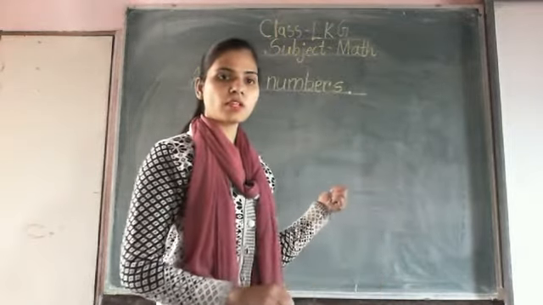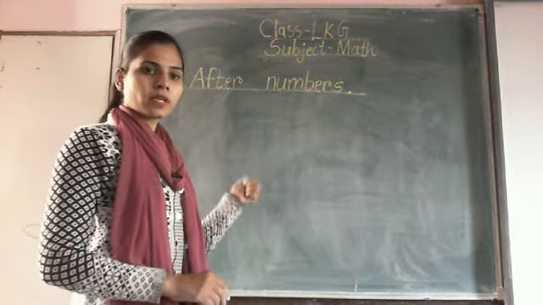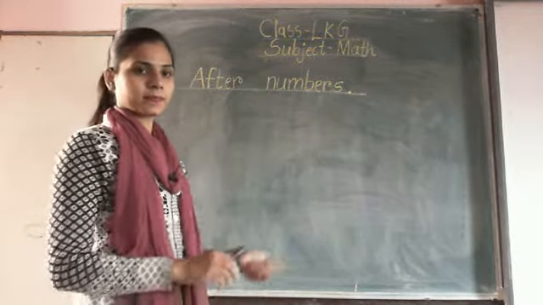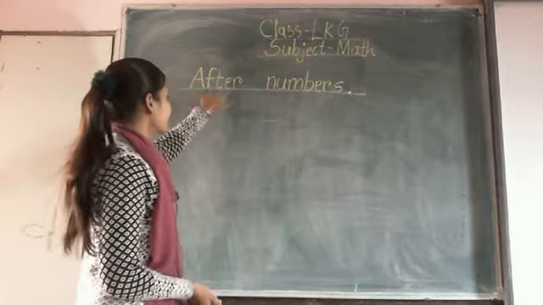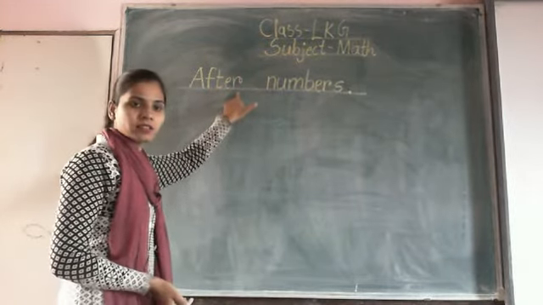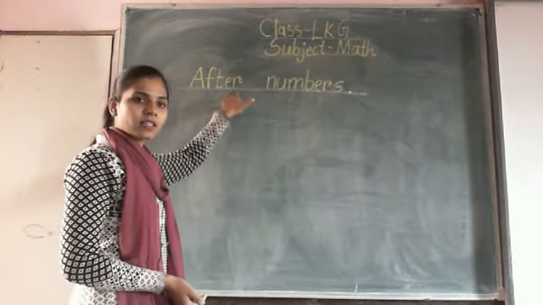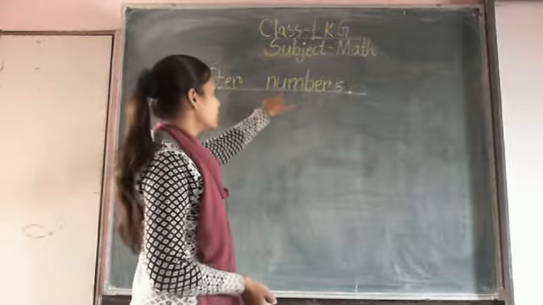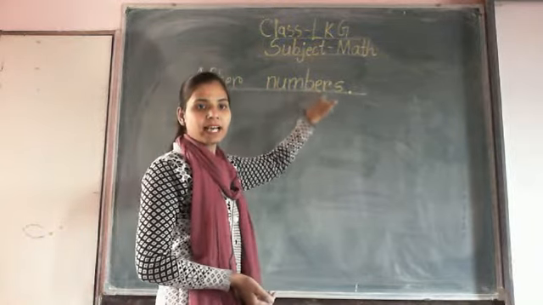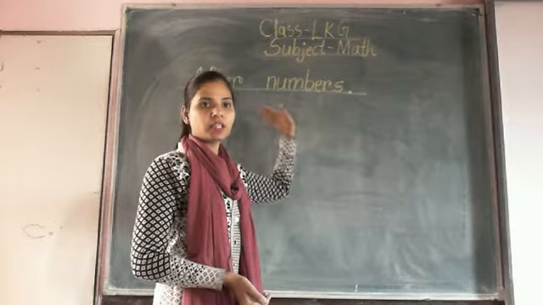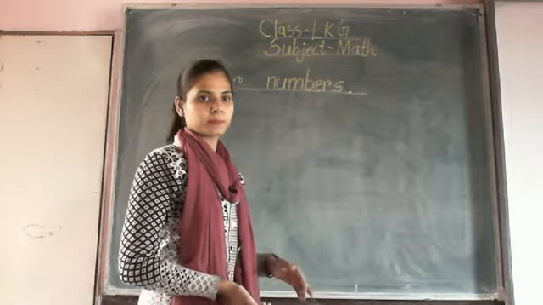Okay, you see the board and write down the spelling. You see, AFTER, right after, then write numbers, NUMBERS, after numbers.